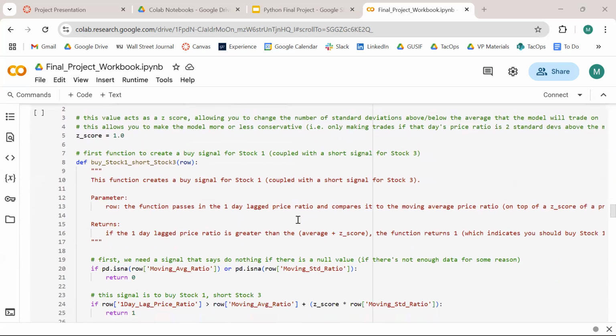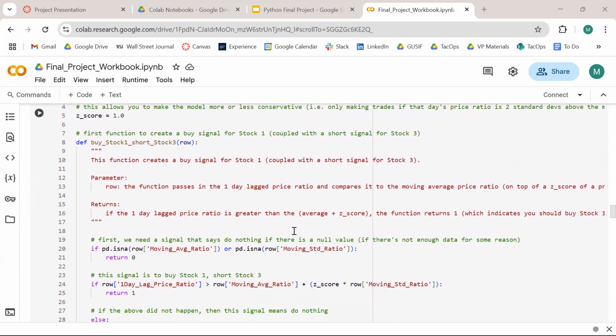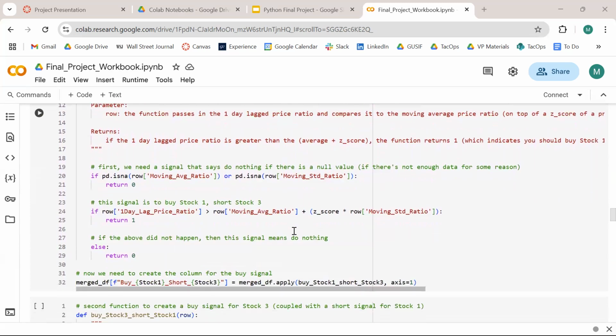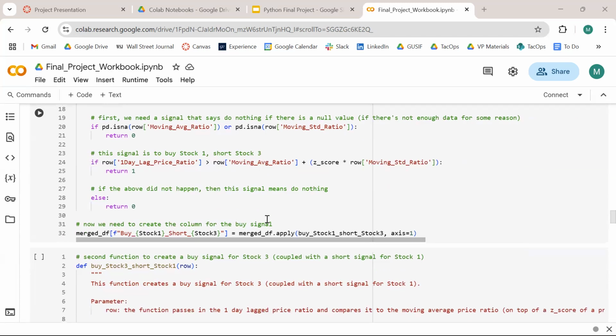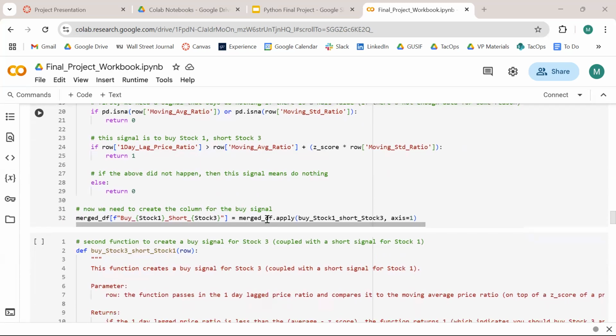In this step, we created our custom functions, which are our buy signals. This first one is our signal to buy stock one or short stock three. And so what we're looking at here is, is our price ratio on that day greater than the moving average ratio plus the z-score times the standard deviation? So is it a significant movement outside of that threshold, which would in turn say that you need to buy stock one and you should short stock three? And if that doesn't happen, then there's going to be no movement that day or no trading that day.